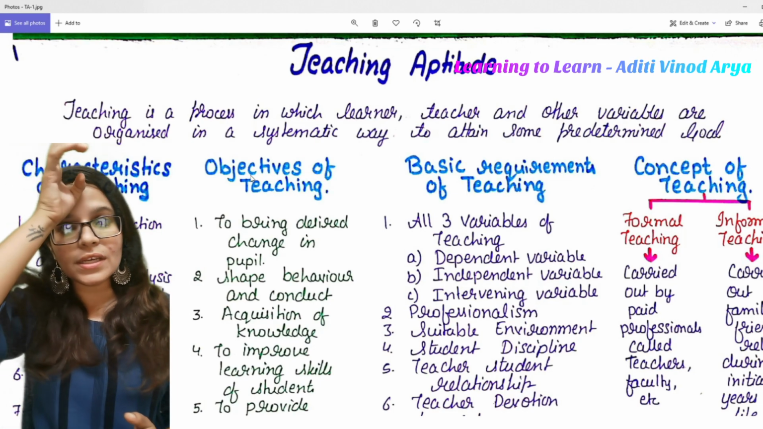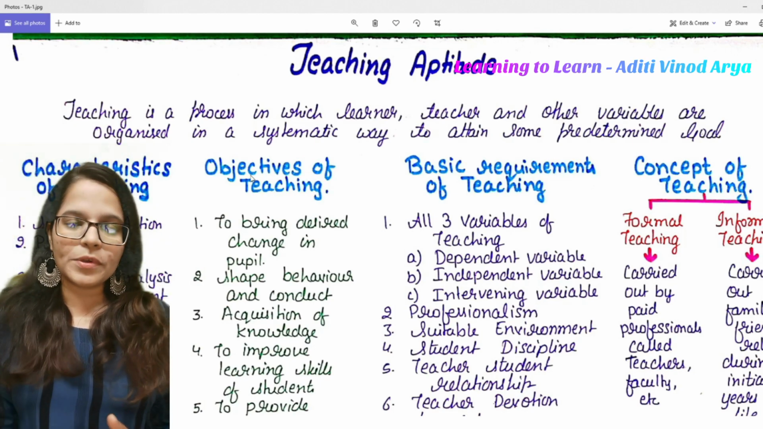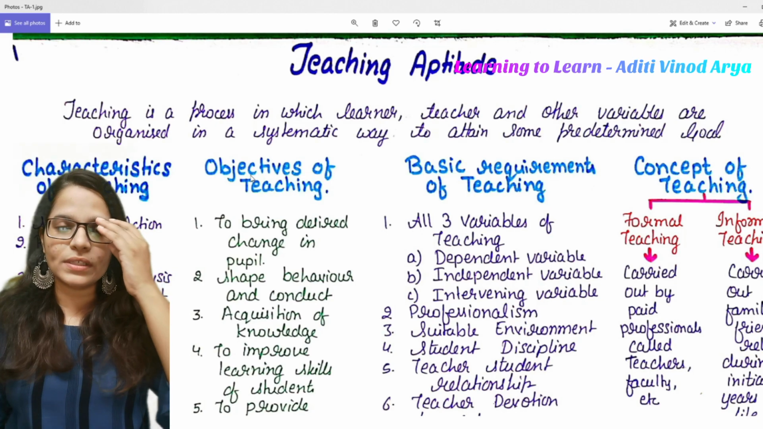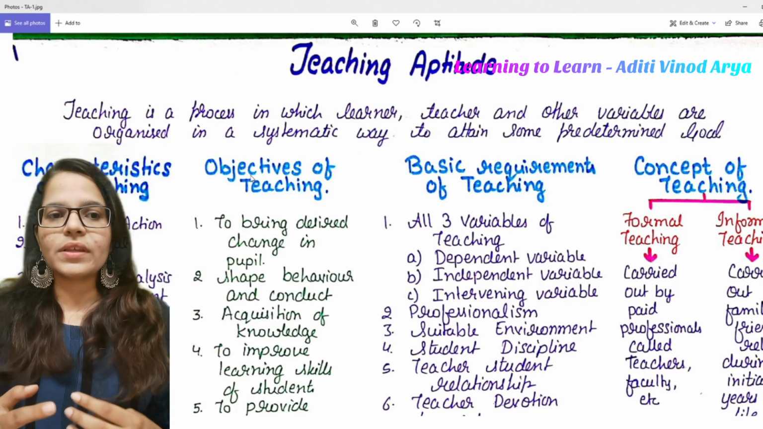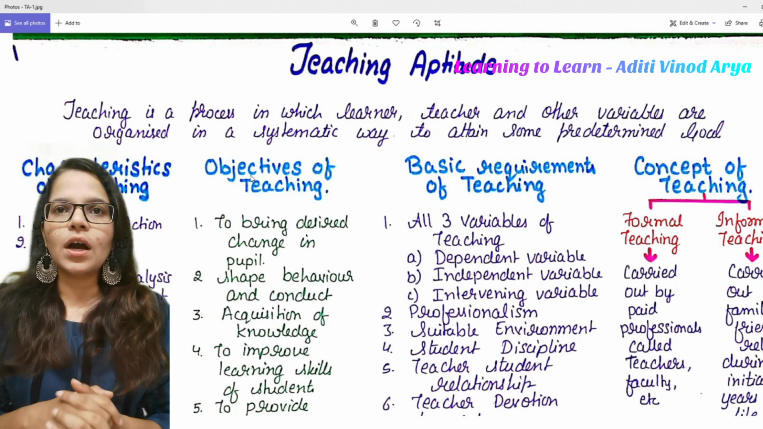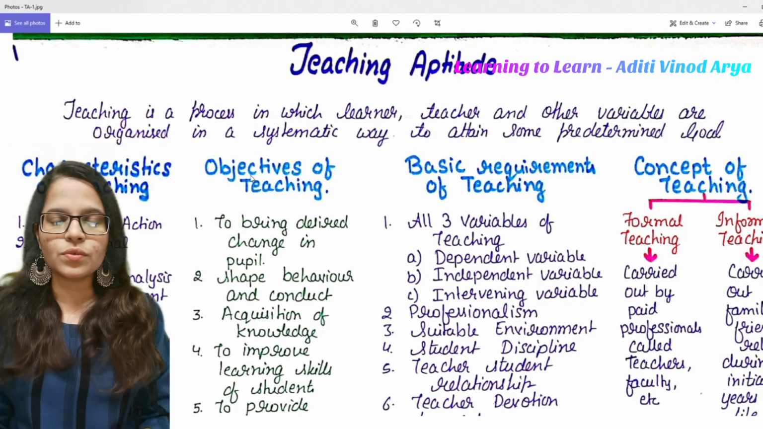So what is teaching? Teaching is basically giving information to the students, but it is much more than that. It is actually, you can say, transforming a student, changing the behavior of the student.